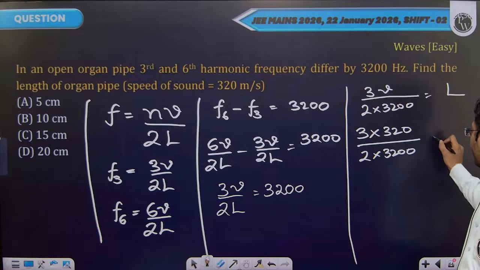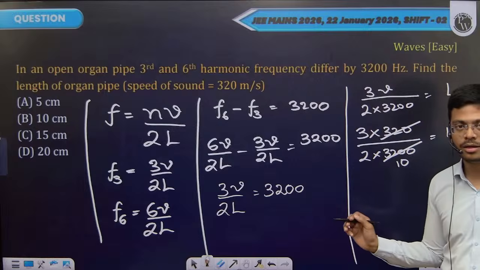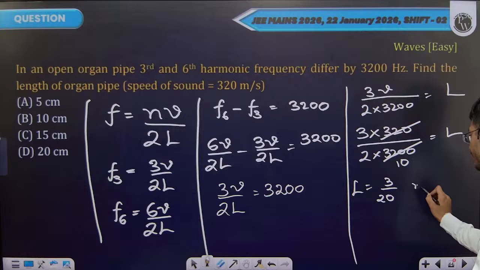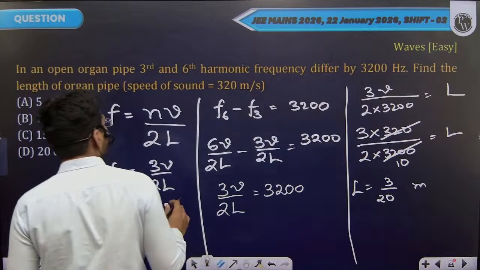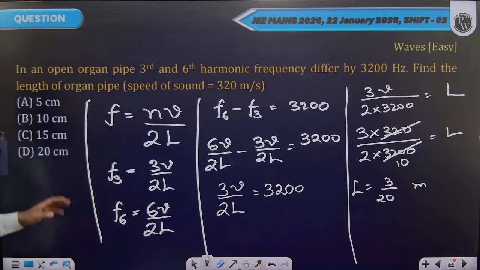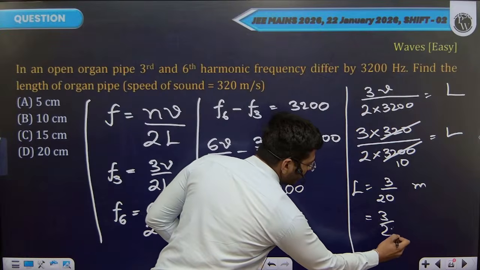This will be the length of the organ pipe. 320 times 10 will be 3200, so the length of the organ pipe will be 3 by 20. Now this answer will be in your SI unit of meter, since you have been using SI units while solving the question. Options are in centimeters, so do convert this from meter to centimeters by multiplying with 100.